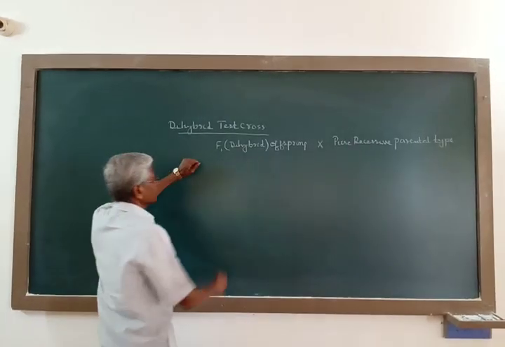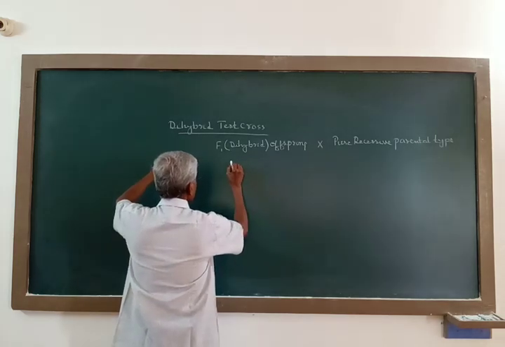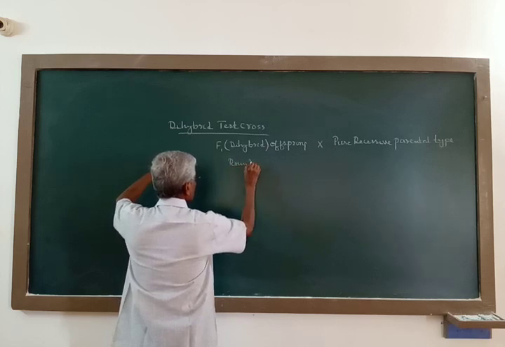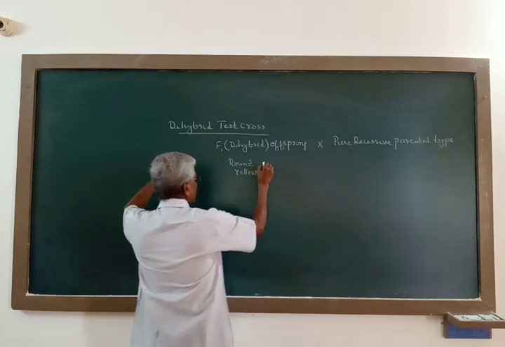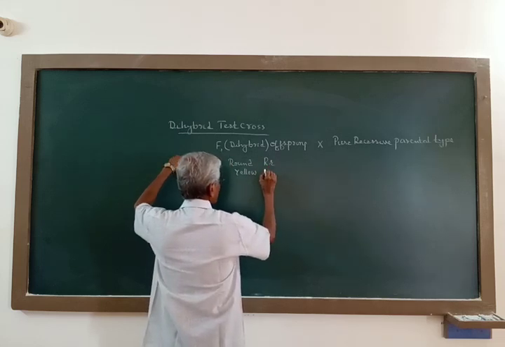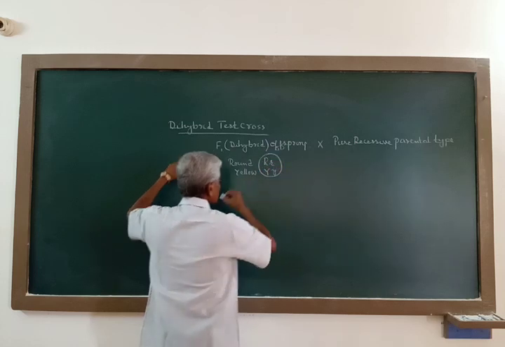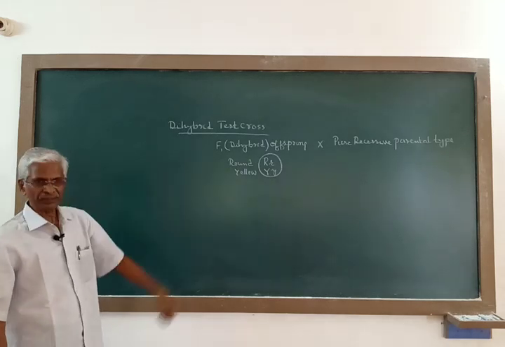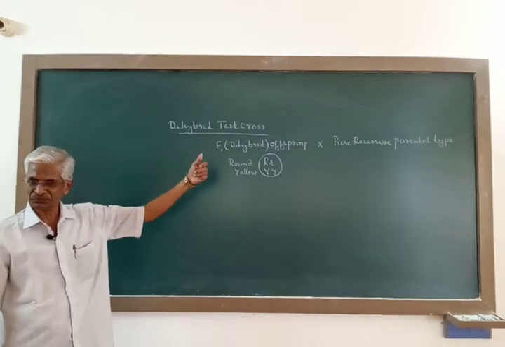Now this is F1 or dihybrid offspring, which is round and yellow, having the genotype capital R, small r, capital Y, small y. So this is the phenotype and genotype of the F1 dihybrid offspring produced in the F1 generation of the dihybrid cross.